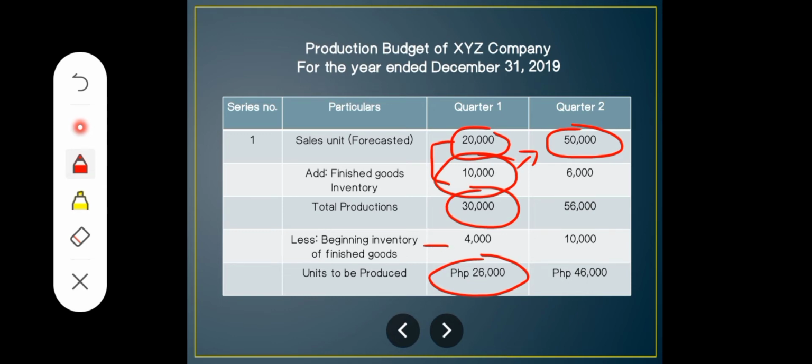So the sales forecast and the anticipated amount of finished goods inventory to be on hand are combined to create the production budget, which determines the quantity of products that must be made.